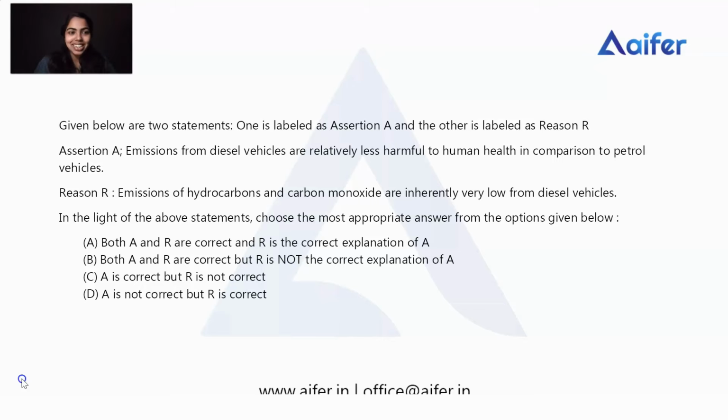Let's see what our first question is. The first question is an assertion and reason question. So the question is: given below are two statements. One is labeled as assertion A and the other is labeled as reason R. Here the assertion A is: emissions from diesel vehicles are relatively less harmful to human health in comparison to petrol vehicles.